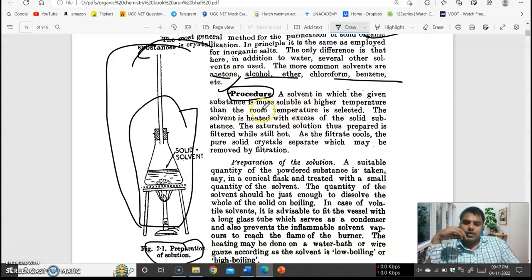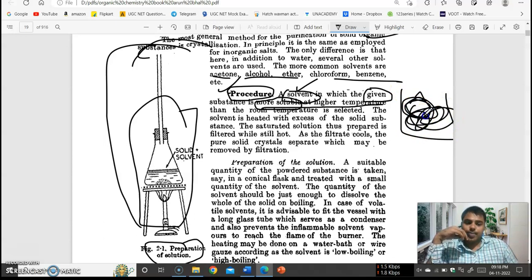The solvent in which the given substance is more soluble at higher temperatures is selected. For separation and purification of a compound, the solvent used is more soluble, meaning soluble with the solute. This is the solvent, and this is the substance, the organic compound which is going to be separated from the impurities.